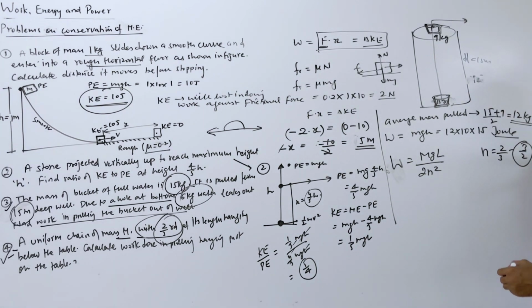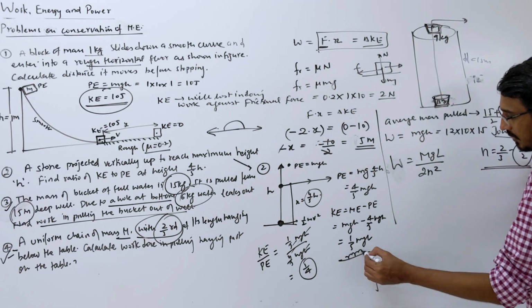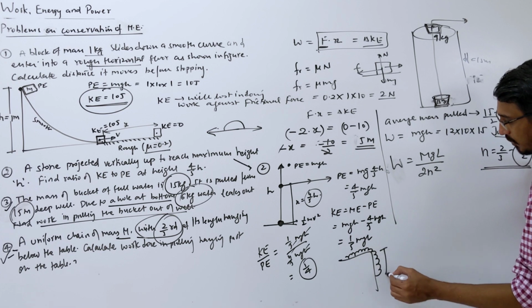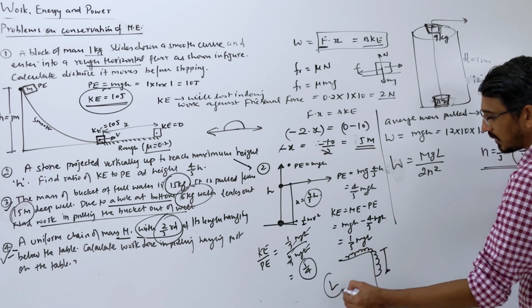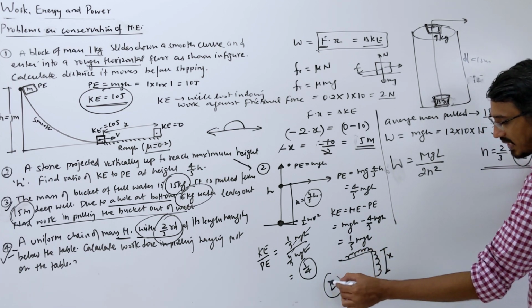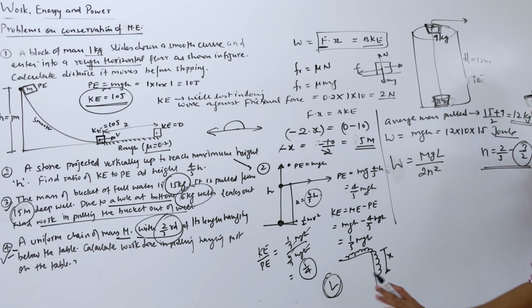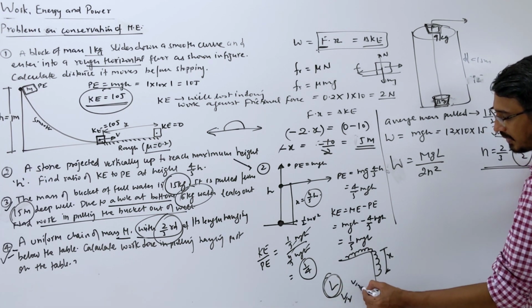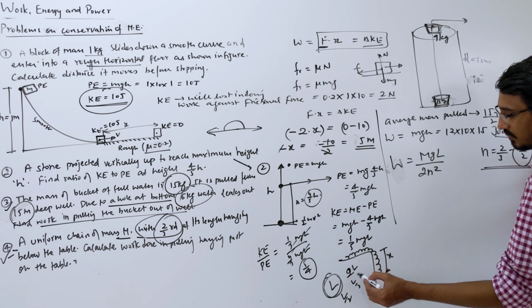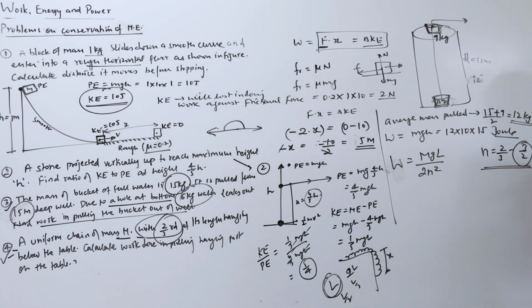So you should not get confused about these things. Suppose this is your chain and total length is L. The part that is hanging down should always be less than L, like L by 2 or L by 3. You cannot have 2L or anything more than L, that is not possible. So even if you put it wrong, you should understand here.